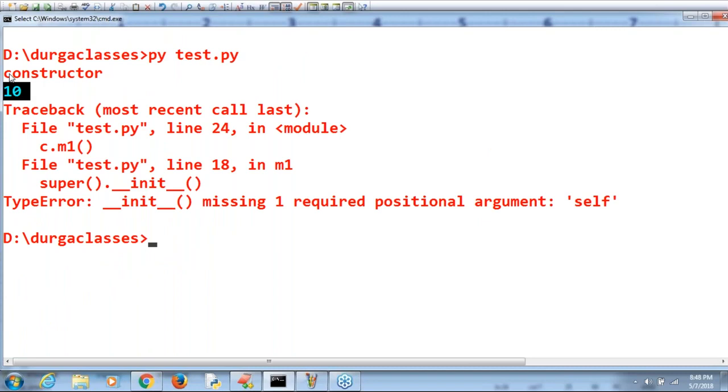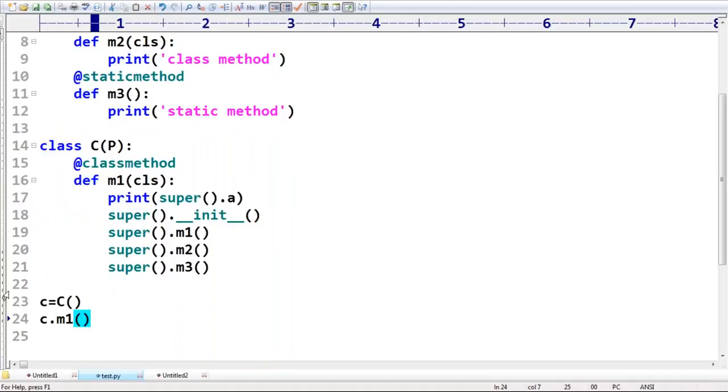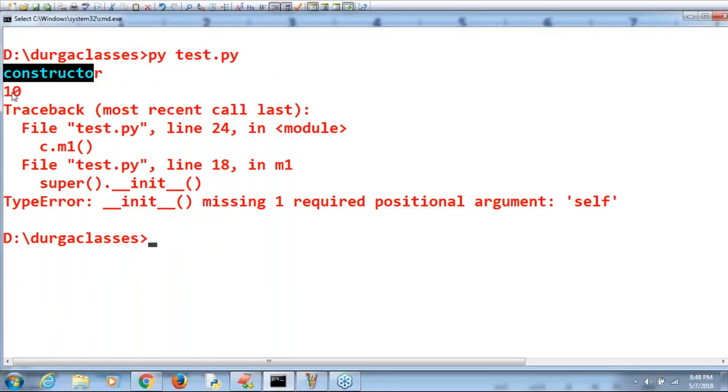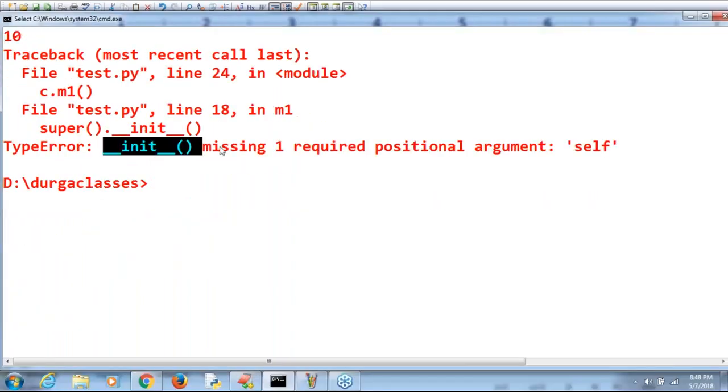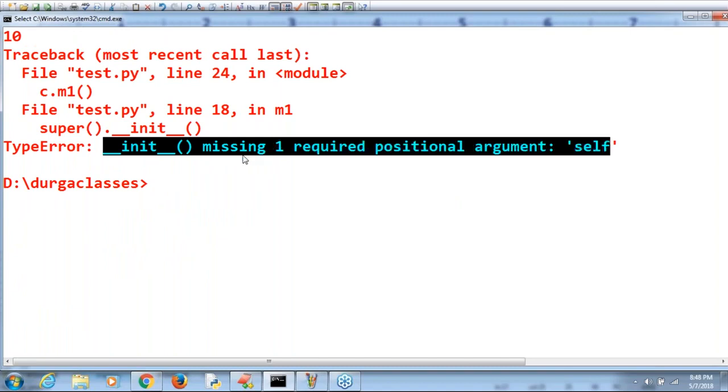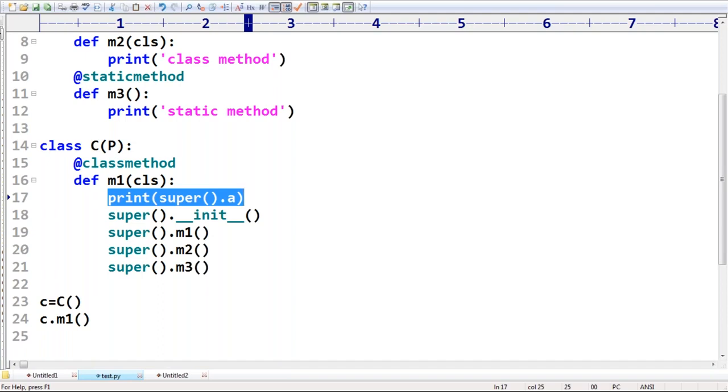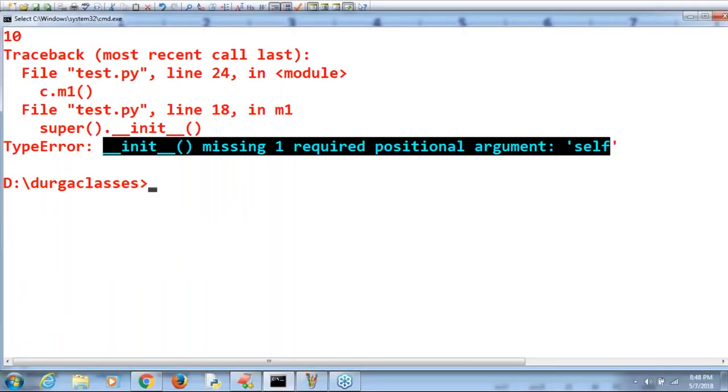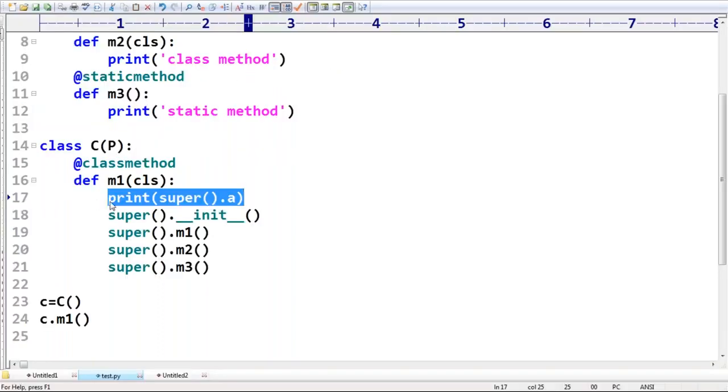10 printed. Constructor is executed because you are creating an object. That story completed. Super.a 10 printed. Wonderful. After 10 printed, here is the problem: unrequired positional argument like this. Everyone can understand, right? So here let me comment this line.